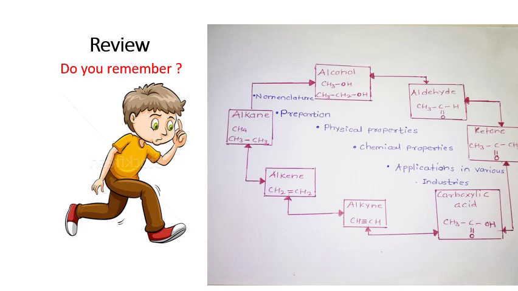In alkane, you have learned straight chain compounds in which carbon atoms are connected to each other by single covalent bond. These are the saturated compounds. Then alkene, you have learned, in which carbon atoms are joined to each other by single bond as well as double bond. In alkyne, carbons are attached to each other by single bond and triple bond also. So alkene and alkynes are unsaturated compounds.